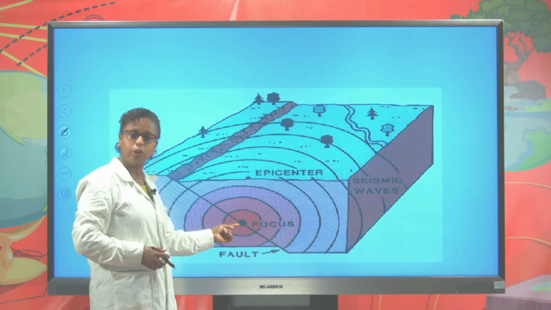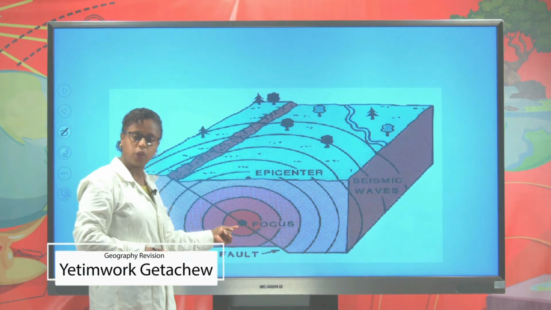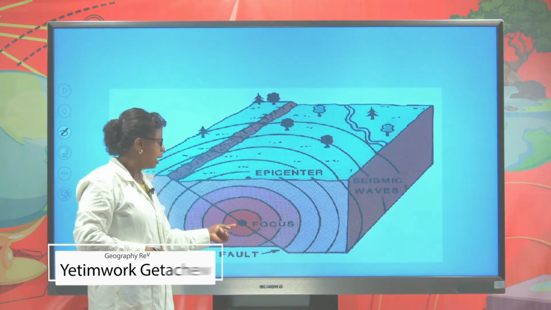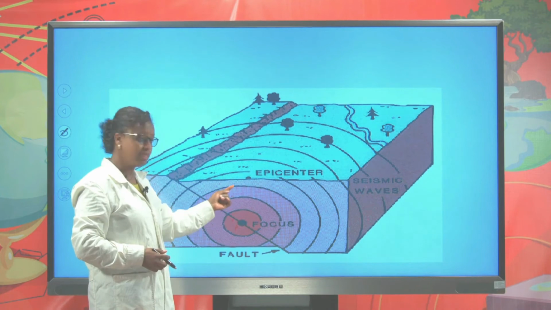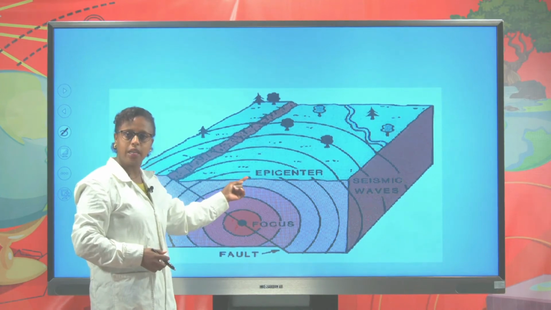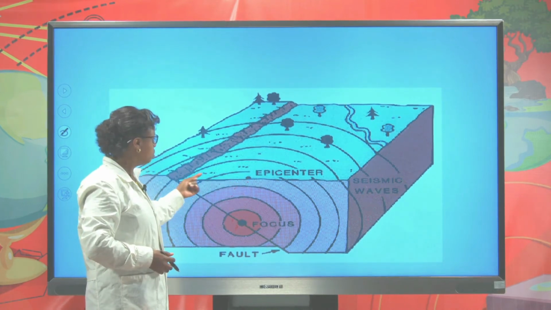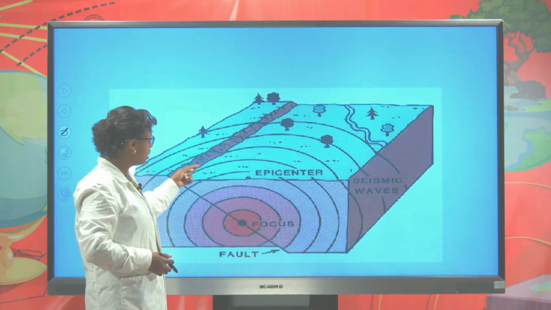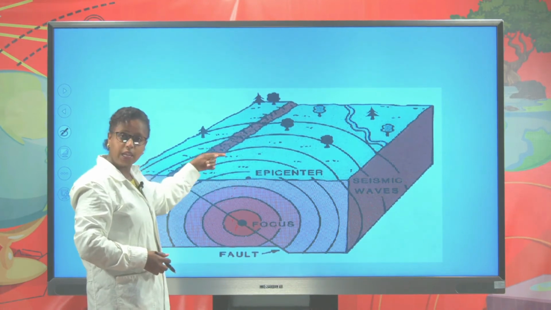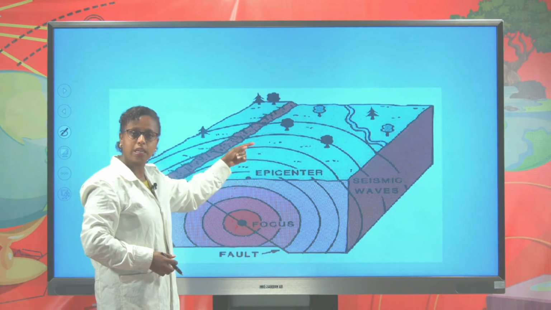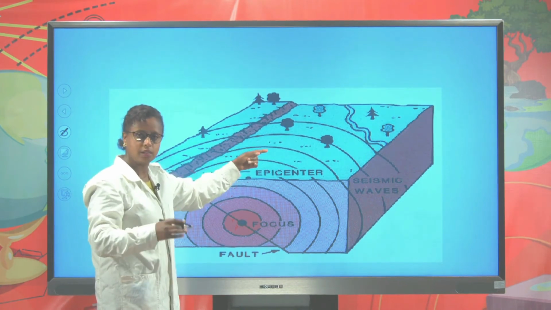This is the point where the earthquake originates. We call this place focus. And when we move far a little bit, we get immediately epicenter. And when we move far away from the center, the vibration and the damage caused by the earthquake become less and less.